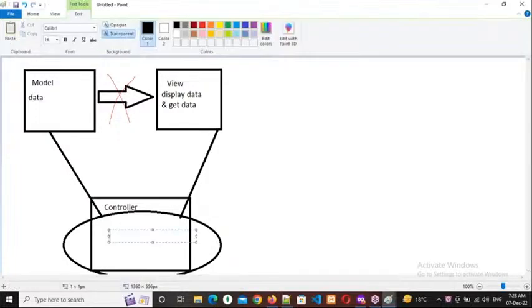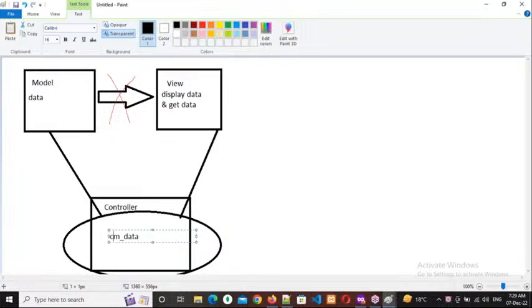For example, I will call this model into this controller, and the data I will have with this m underscore data variable. But this m underscore data I cannot print in the view page because this is a model data. What I need to do? Whatever the variable I declared in the controller, remember this point, whatever the variable I declared in the controller, that particular variable only I can print in the view page. Clear it, everybody?